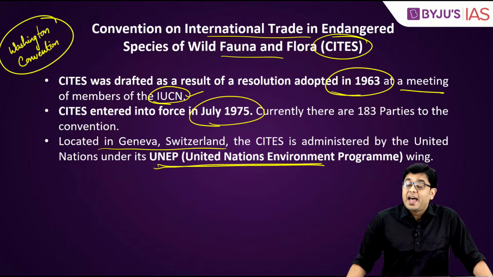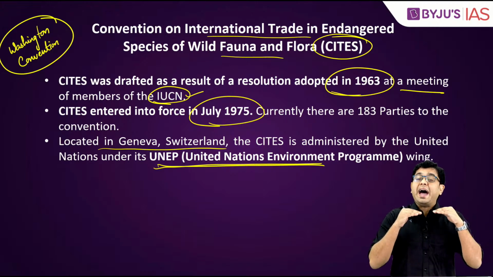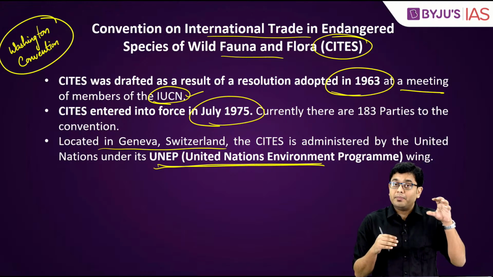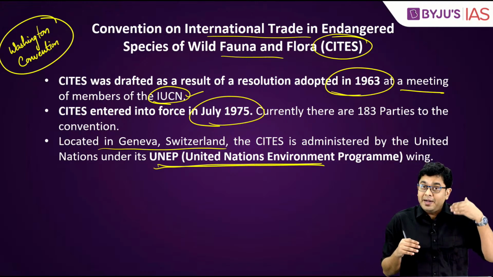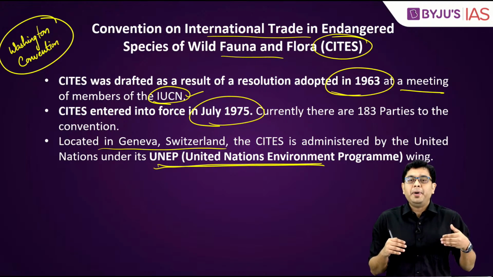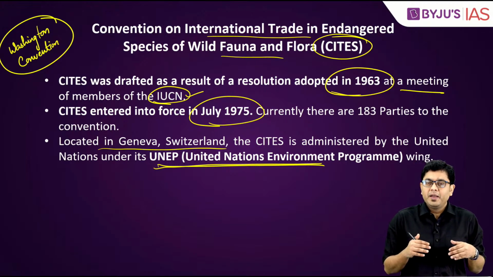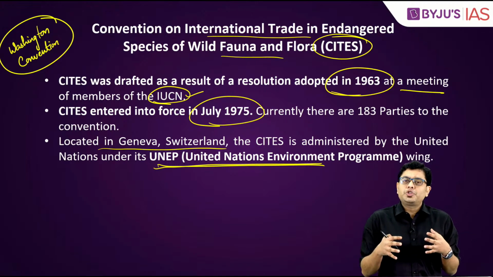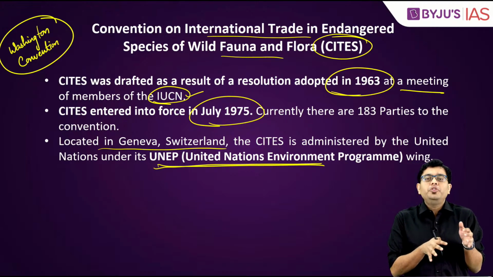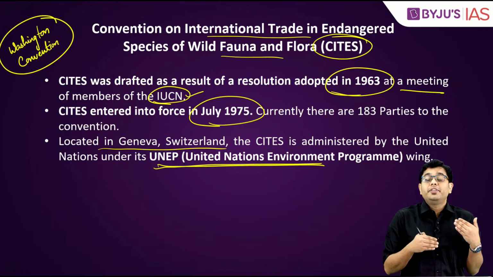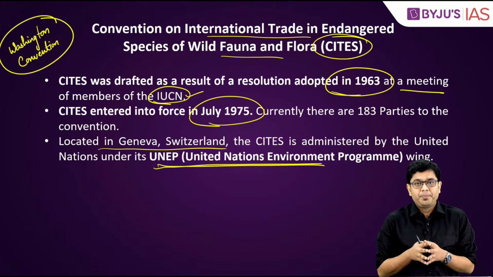Now, CITES has got various different animals listed under different appendices, Appendix 1, Appendix 2 and Appendix 3. Generally, this has to do with curbing the trade on these species which are threatened.